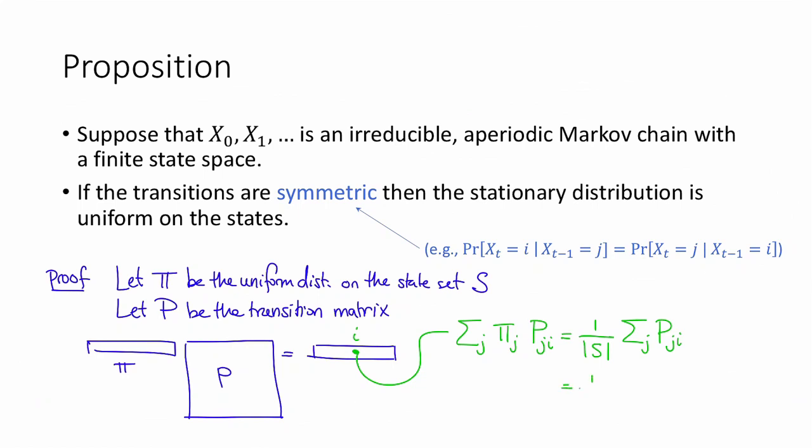But by our assumption of symmetry, this is 1 over the size of S times the sum over j of p sub ij. And now this sum is equal to 1, because this is just the probability that starting from state i we end up somewhere, in some other state, which always happens. So this whole thing is equal to 1 divided by the size of S. That means that this distribution, pi times P, is again the uniform distribution, so it's just equal to pi. Therefore, pi times P is equal to pi, and therefore pi is the unique stationary distribution. Hooray!